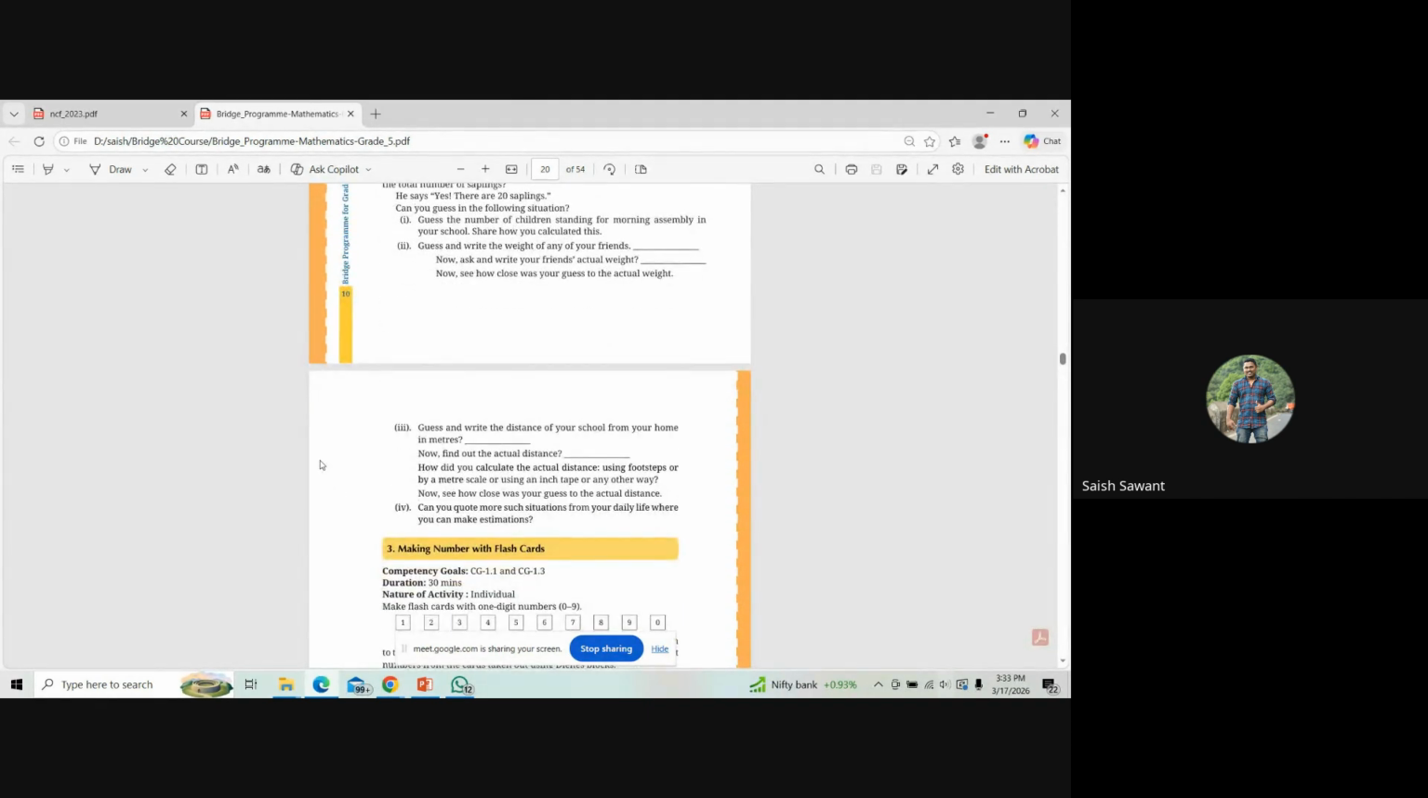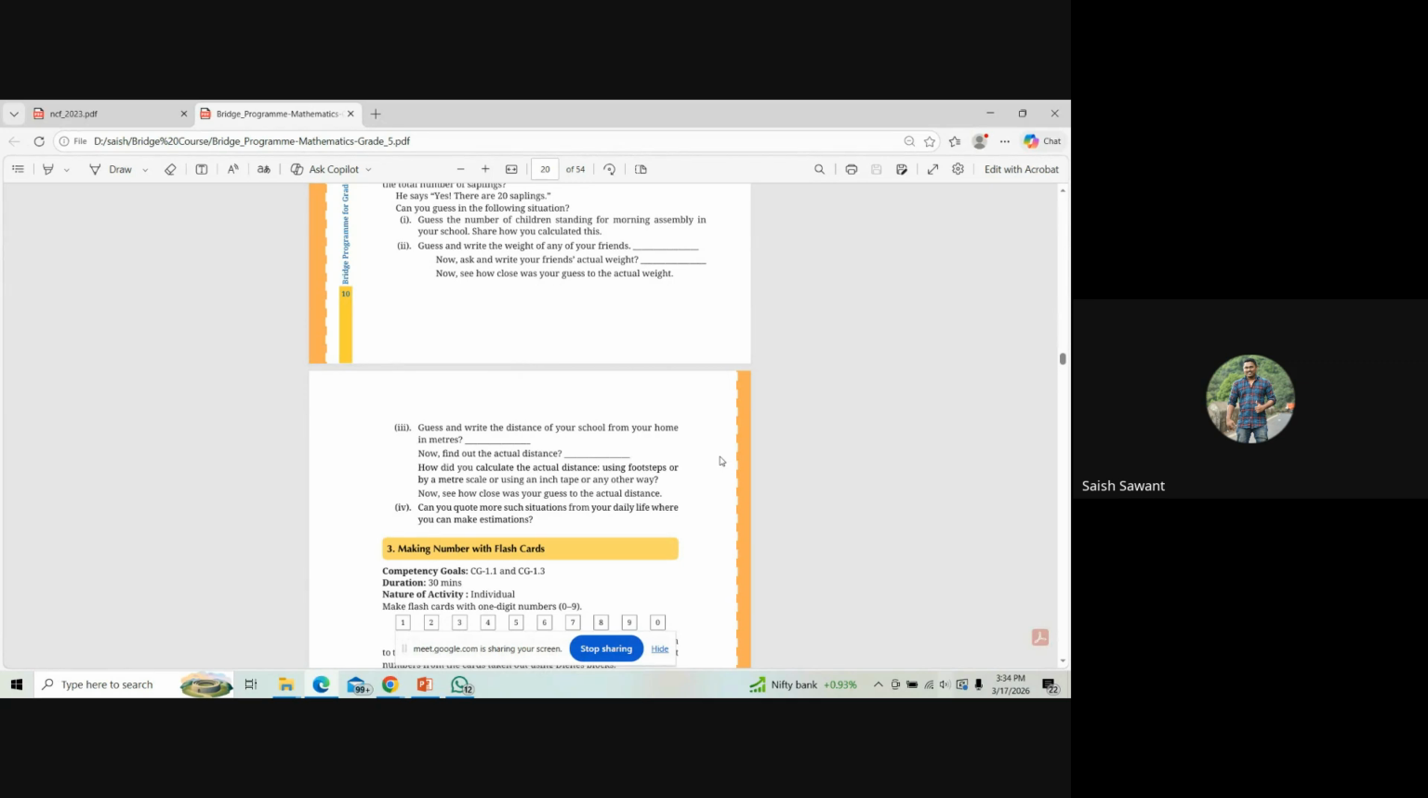Next one is guessing and writing the distance from your school to your home in meters. We use this very often when we tell some people that from here the place is so far, say 5 kilometers from here. We don't actually calculate, but we estimate and tell the other person. So that skill needs to be developed over here.